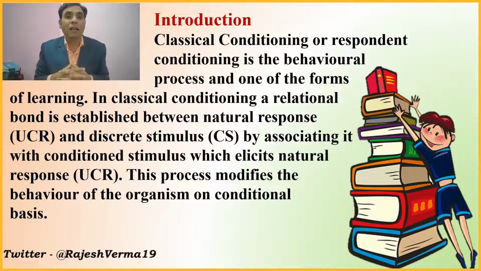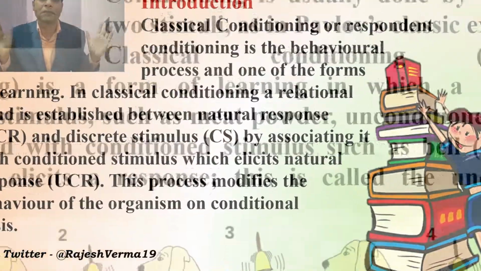UCS means unconditioned stimulus. So how is that relational bond established between the natural response and discrete stimulus? By associating it with what? Conditioned stimulus, CS, which elicits the natural response. So our idea here is how the conditioned stimulus elicits the unconditioned response.